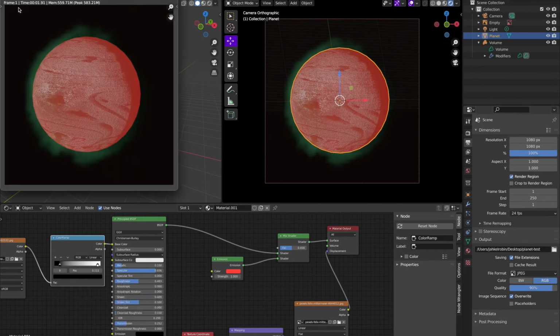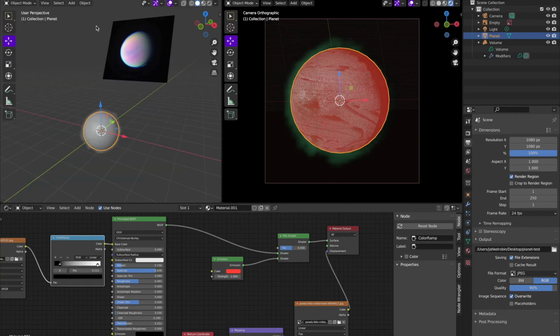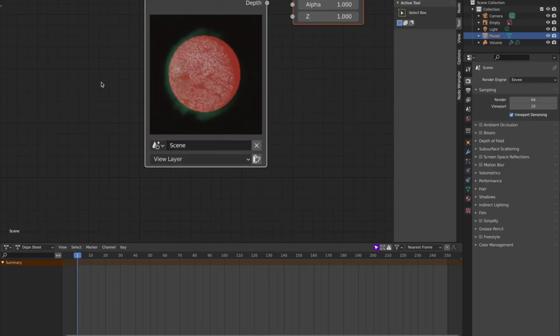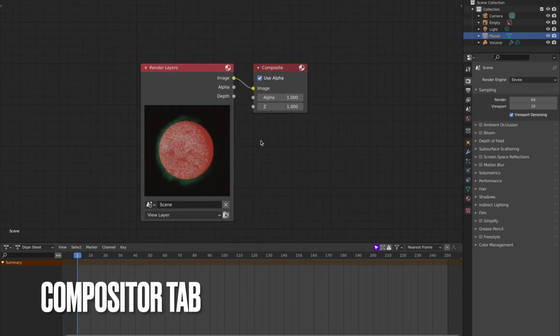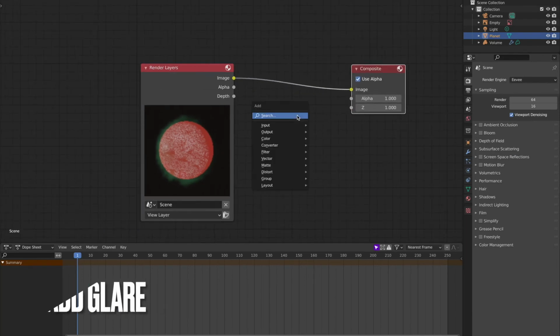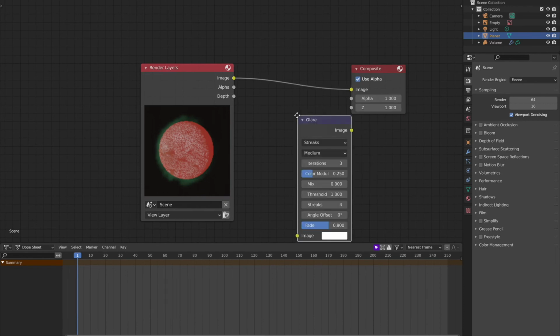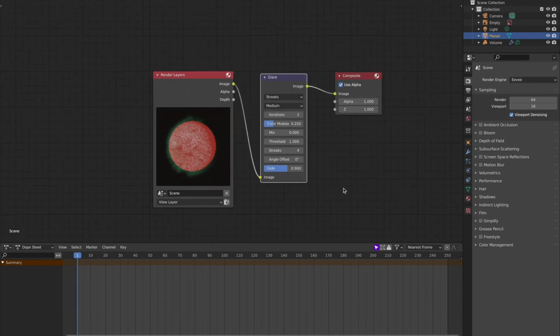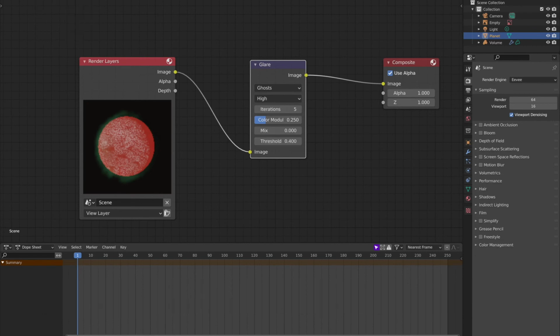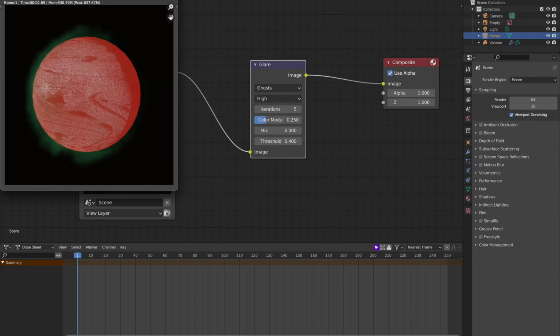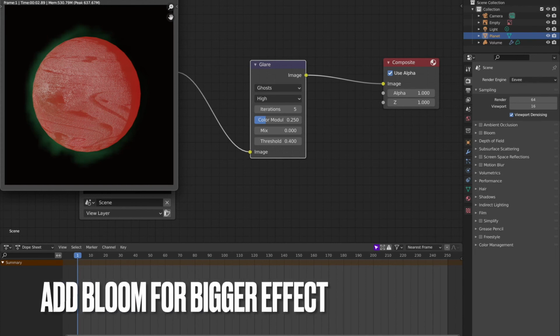And once you render that out, you can go to the compositor. In the compositor, I love to add a glare node just to see what it's going to do with the image. And because the scene is really, really dark, you want to lower the threshold so it has a more pronounced effect. Otherwise, you might not see much of a change. And you can also go over to render properties and add bloom. And that produces a really big effect.